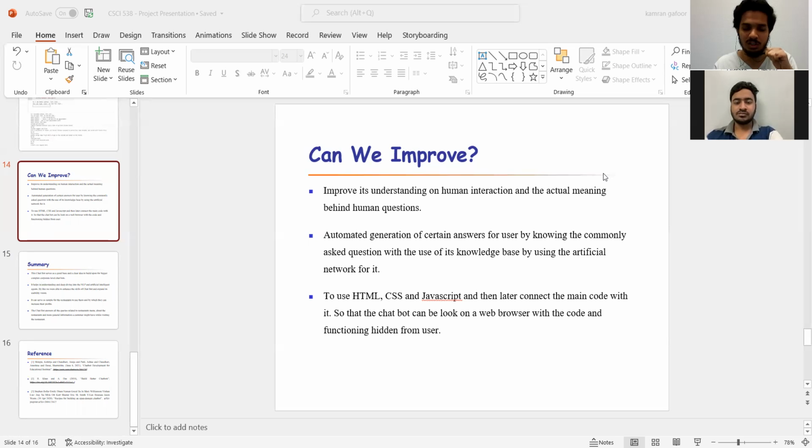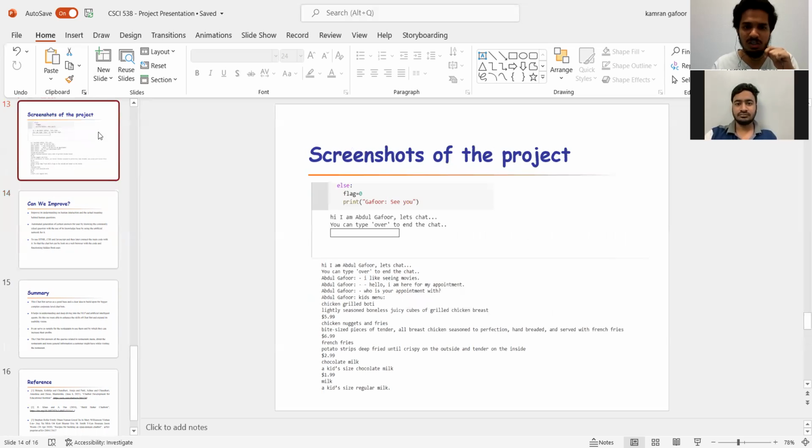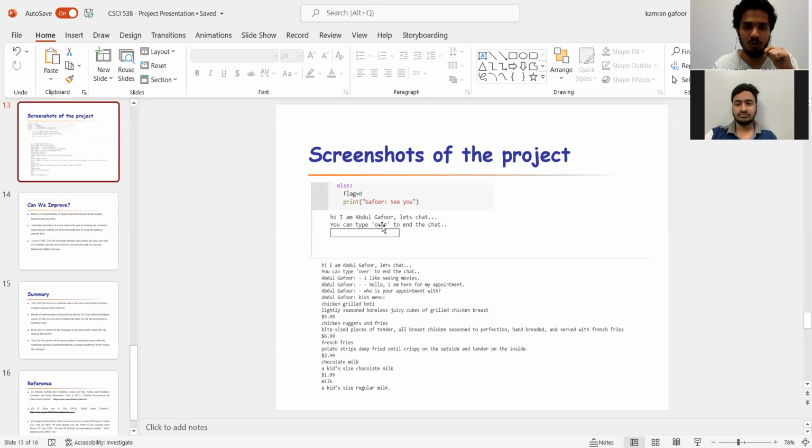So these are the basic statements it needs to learn. It needs to train itself by having a conversation, and it needs to prepare itself for some basic statement that it can show every user at the beginning of a conversation. So we can work on that. And as I've shown you earlier, it shows the output, the coding part as well, and the technical part as well.